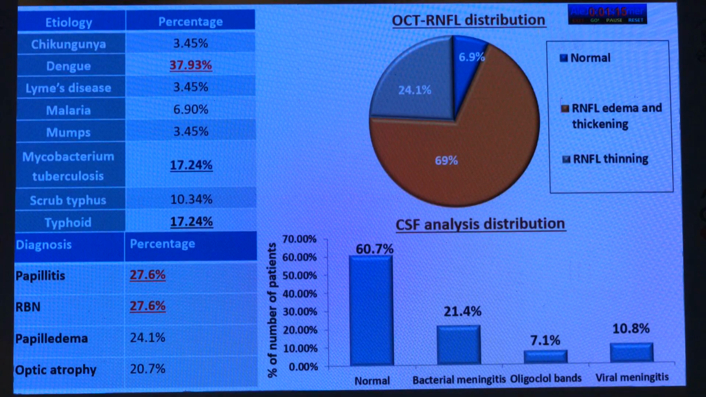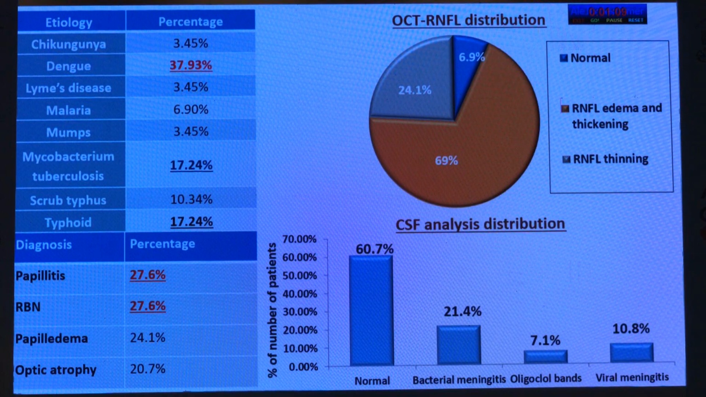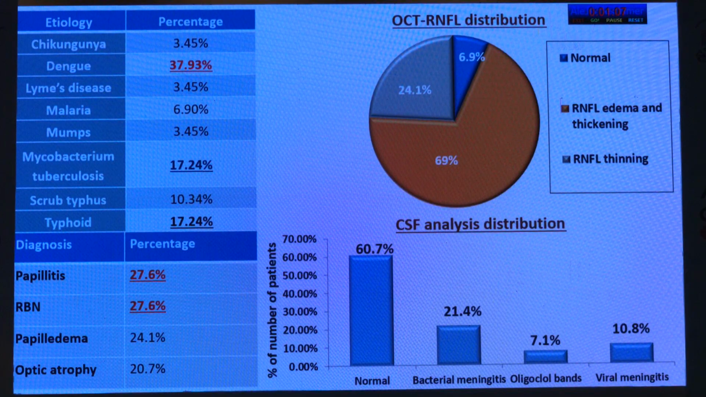The most common etiology was dengue, followed by Mycobacterium tuberculosis and typhoid. In the fundus findings, papillitis and retrobulbar neuritis were more common. We did the OCT RNFL, where RNFL edema and thickening was more common, followed by RNFL thinning.